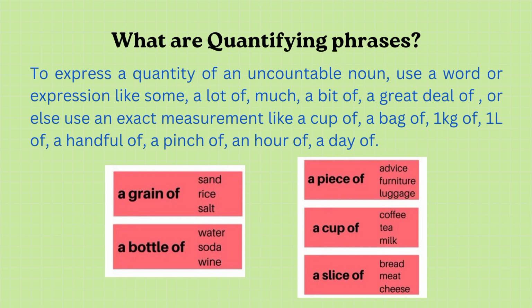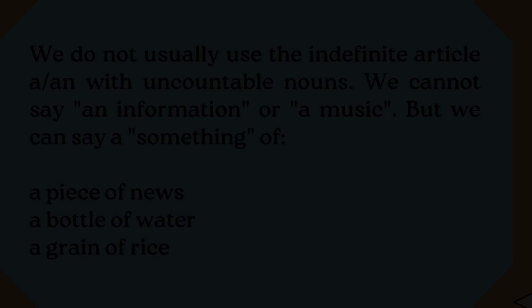Again, a slice of bread, a slice of cheese, a slice of meat. These all are what? A slice of, a cup of, a piece of, a grain of, a bottle of. All these are quantifying phrases. One more example, advice. When we talk about advice, my father gave me a piece of advice. A piece of is also a quantifying phrase. I hope you all understood.